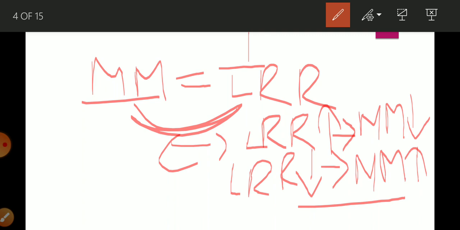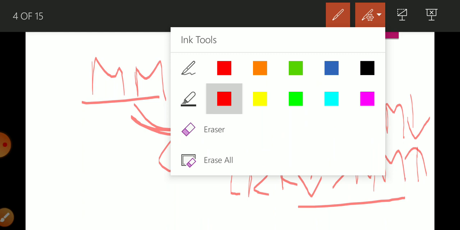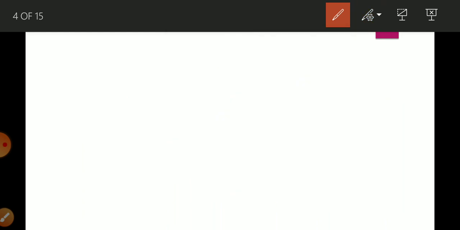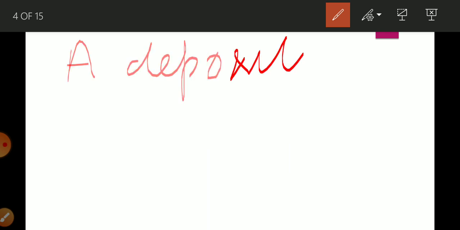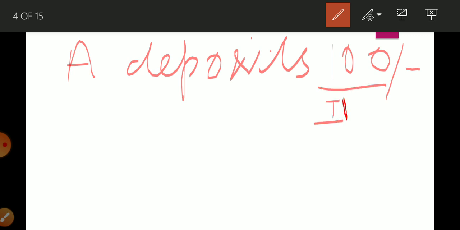It explains that suppose a person deposits 100 rupees in a commercial bank. Okay, now it is the initial deposit for the commercial bank. Now how much money can the commercial bank lend out?